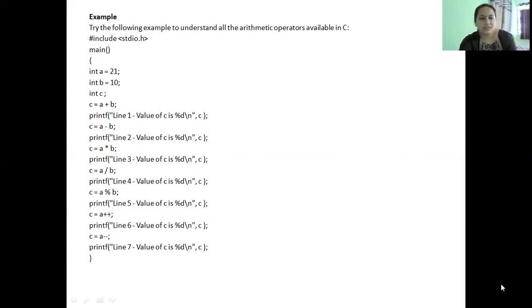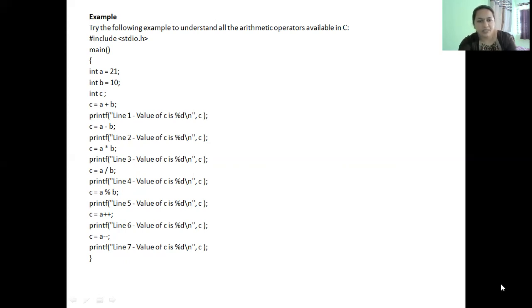Next, I have written the second arithmetic statement for subtraction, c equal to a minus b, and I'm displaying the output line 2, value of c is 21 minus 10, in fact it is 11. Next, I have written a multiplication statement, c equal to a into b, 21 into 10 is 210, so my output will be displayed as line 3, value of c is 210.